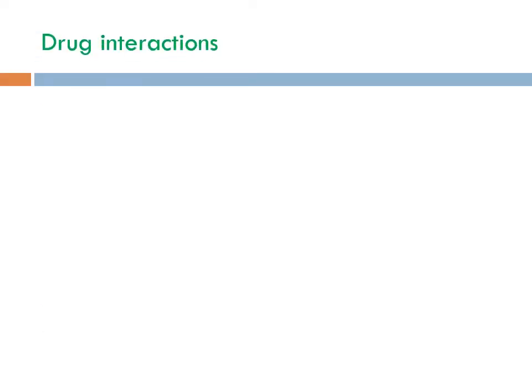Drug interactions of chloroquine. Mefloquine should not be given because it can precipitate convulsions when given with chloroquine. Another drug is amiodarone. It can cause cardiotoxicity. Other antiarrhythmic drugs should also not be given with chloroquine. Digoxin, if given with chloroquine, can increase the concentration of digoxin in the body.